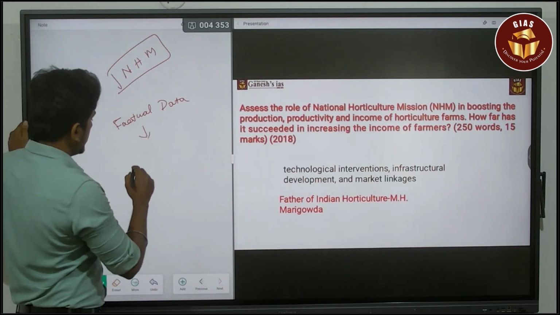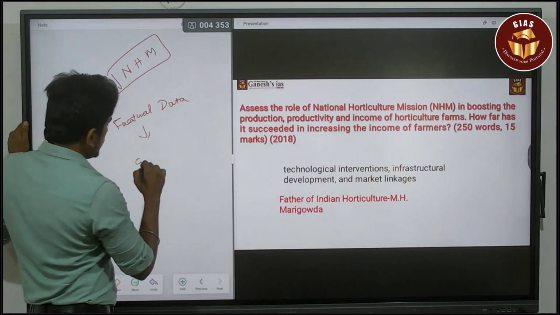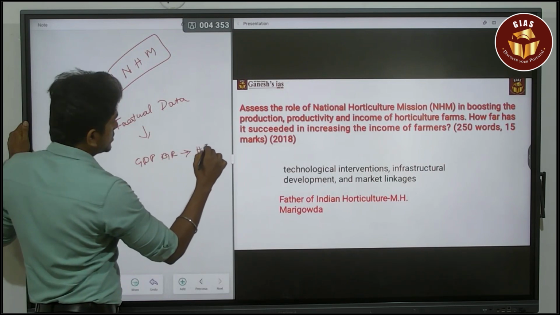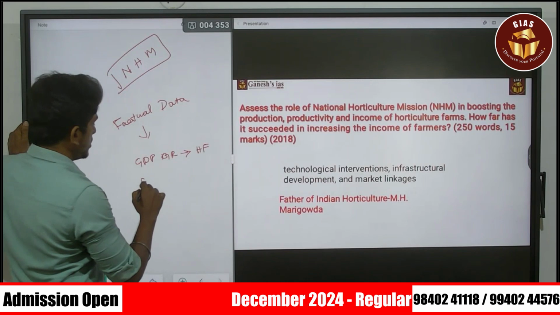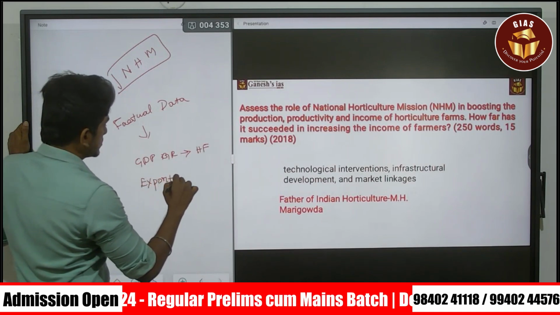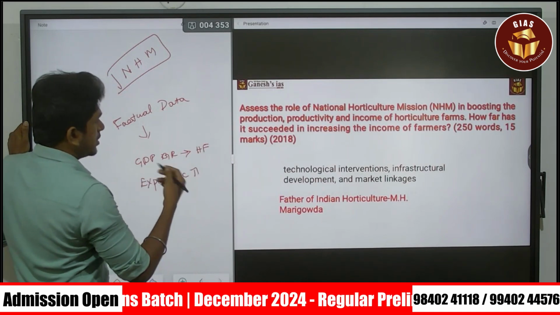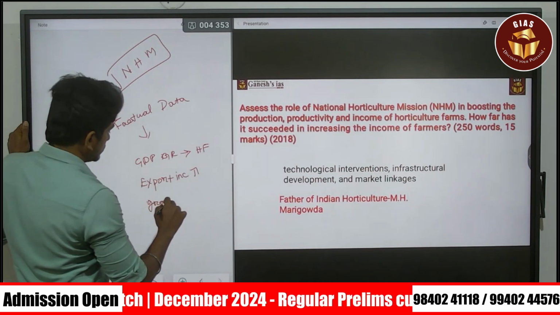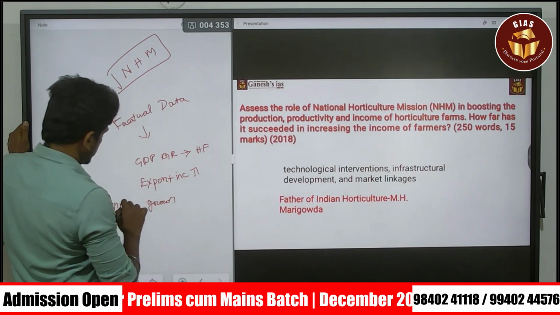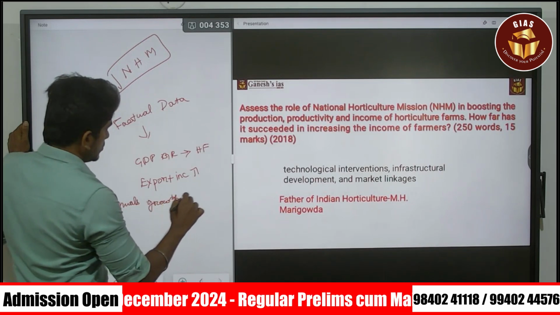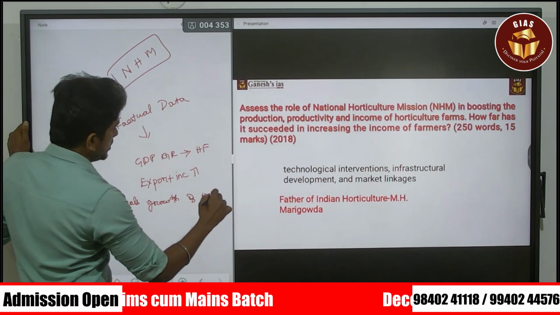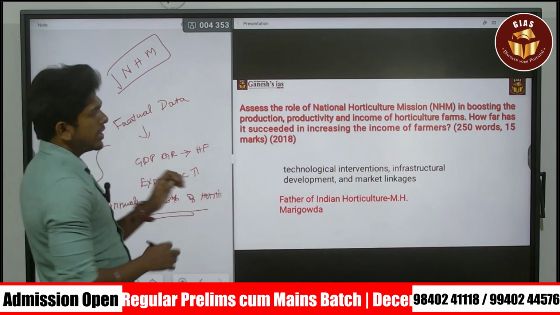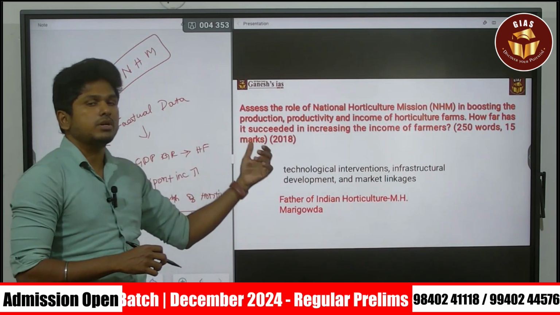So you need factual data about the GDP growth rate in horticulture farming, or else you have to speak about the export increase in horticulture, or else you have to speak about the annual growth of horticulture production in India. So these are the data you need to have for addressing the second part of the question.